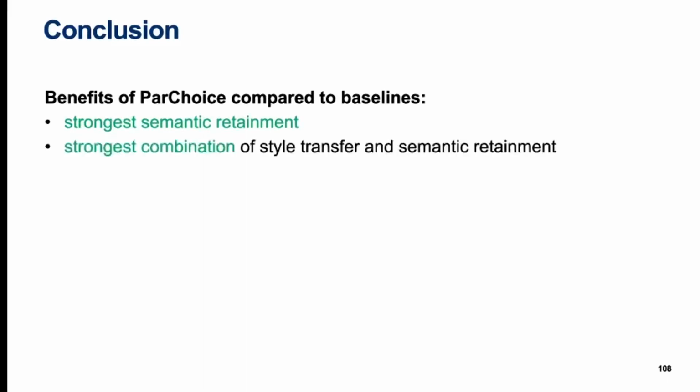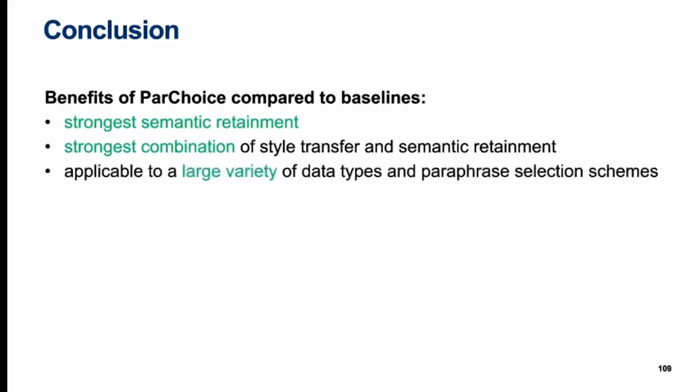We summarize our main claims as follows. We were able to improve baseline performance in multiple respects. First, we always achieved the highest semantic retainment results compared to all baselines across all datasets and all test settings. Secondly, the combined effect of style transfer and semantic retainment was overall highest with part choice. Finally, the overall success of part choice indicates that our paraphrase generation was able to produce a large variety of paraphrases usable for many different tasks and across different data types.